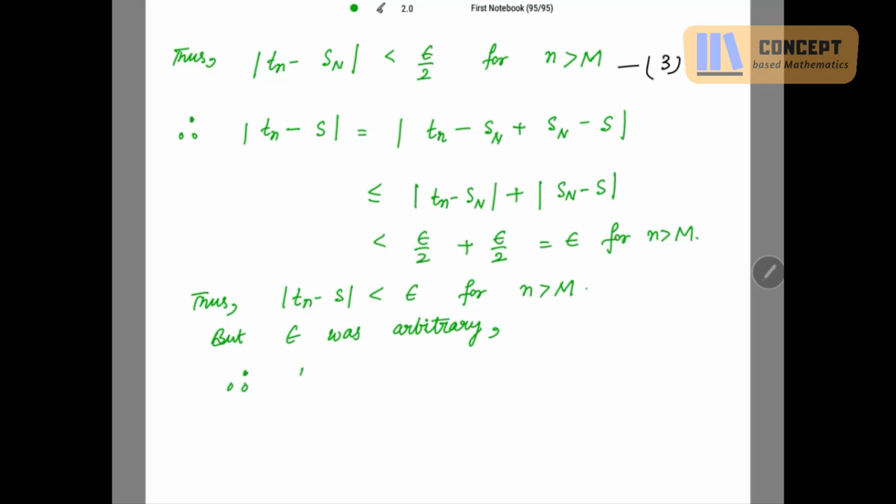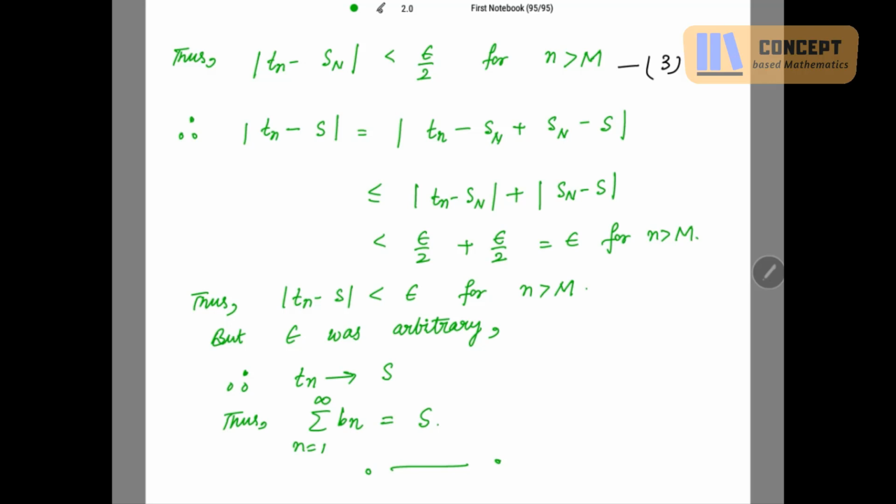So therefore Tn converges to S. Thus the sum of the infinite series summation Bn is equal to S. Hence the result, because convergence of mod An implies convergence of An. So hence the result.